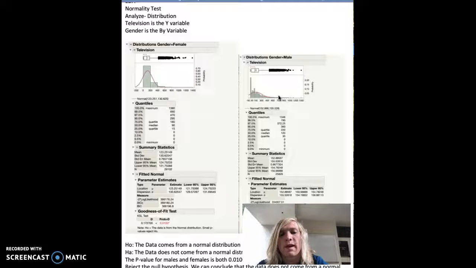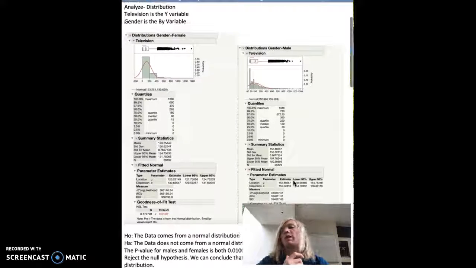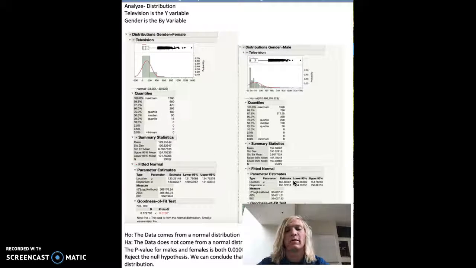The mean for females' hours watched of television per week is 123.25, and the mean for males is 152.88. So the mean for males is higher. And the standard deviation for females is also smaller at 130.62 compared to the standard deviation for males, which is 155.528.